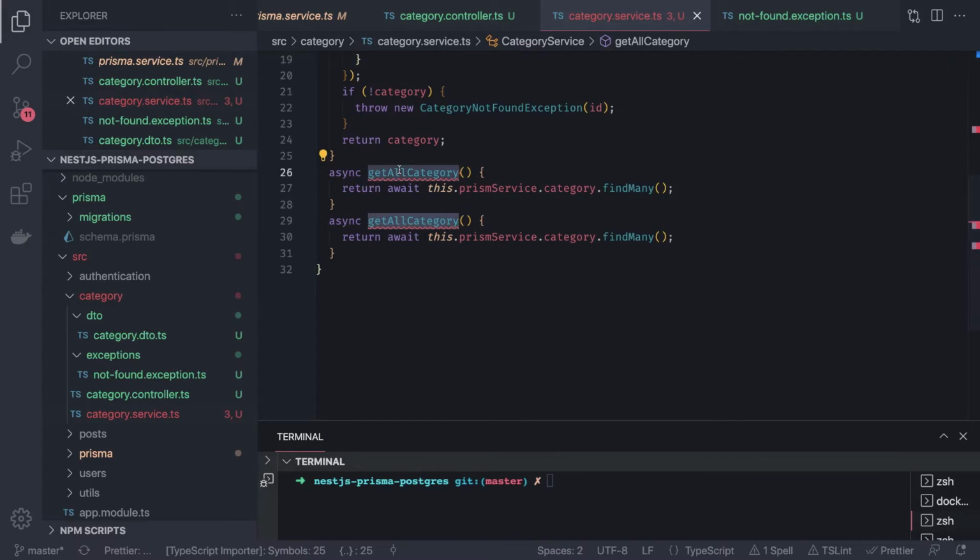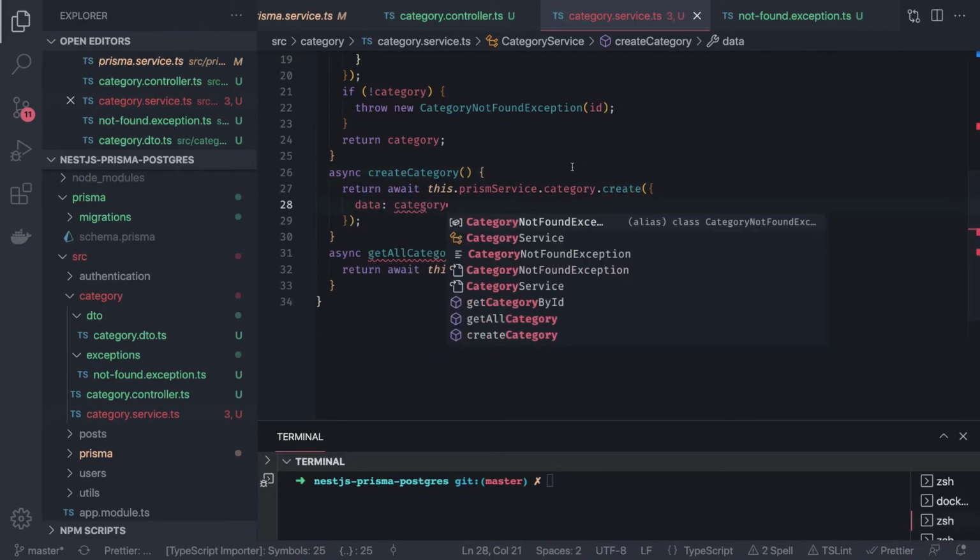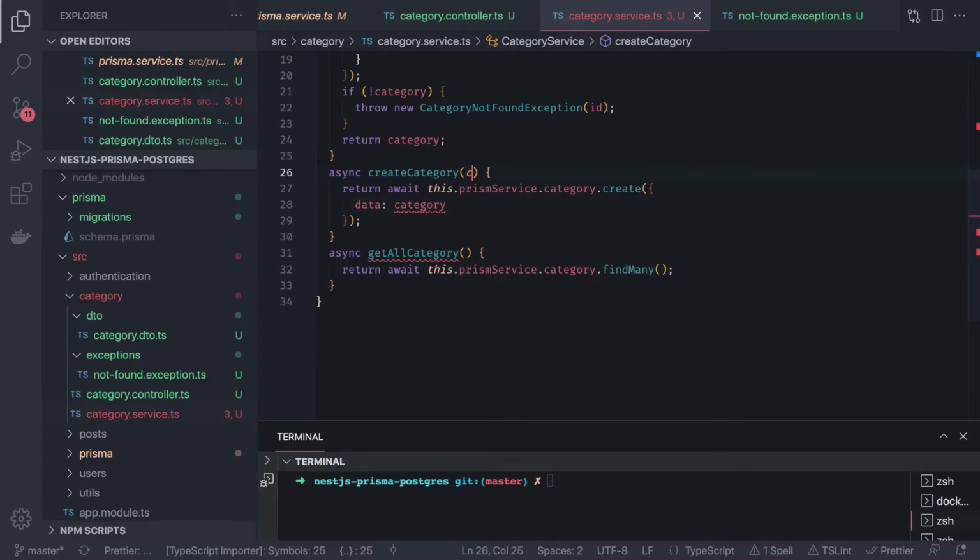So let's convert this into create category. Inside create category, prisma.category.create, a simple method we have, and here we just need to pass data, and we are passing category, that is the input parameter, and category will be of type CategoryDTO.